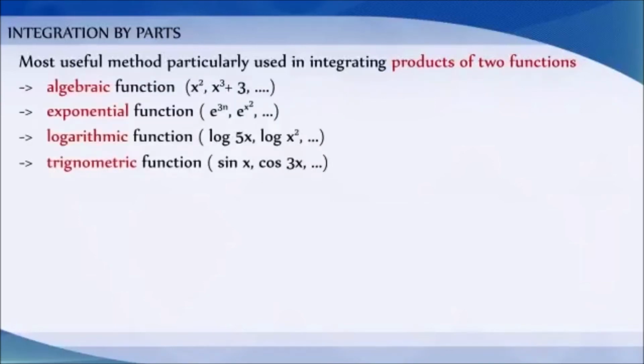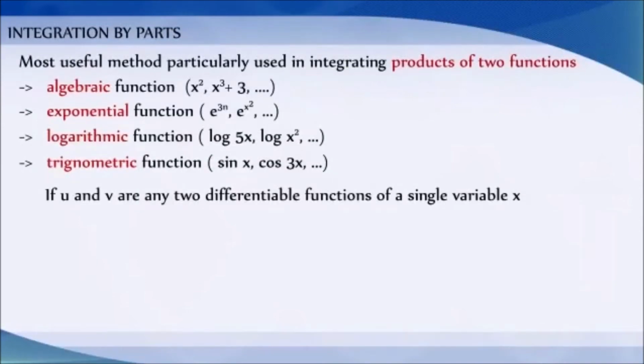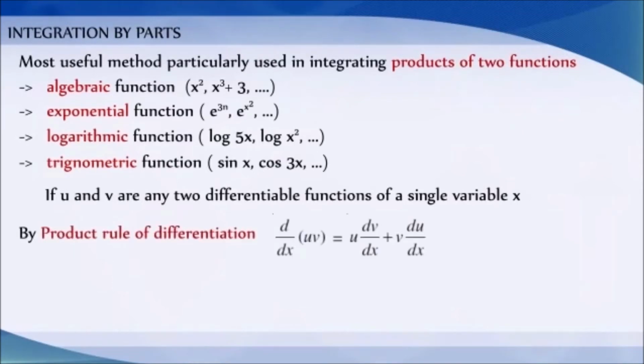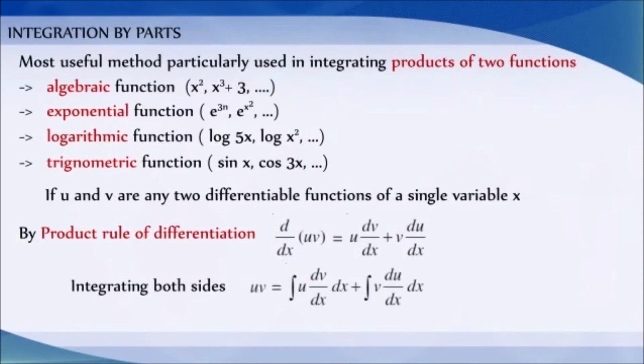If u and v are any two differentiable functions of a single independent variable x, then by the product rule of differentiation, we have d/dx (uv) = u dv/dx + v du/dx. Integrating both sides, we get uv = ∫u (dv/dx) dx + ∫v (du/dx) dx.